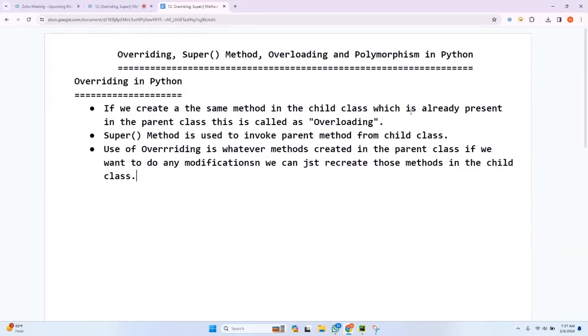So already there is a method in the parent class, and I want to do some modifications or enhancements. The method already defined in the parent class is not sufficient for me, or it is required but I need some modifications. So if I want to do any modifications, we just recreate those methods in the child class. This is the use of overriding. Again, I'm repeating: it is used for modifications.